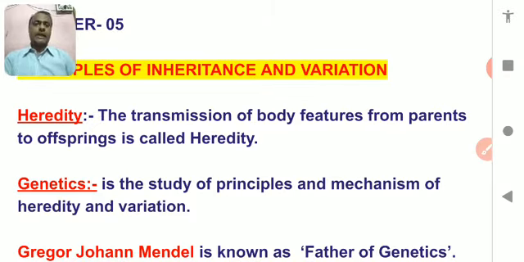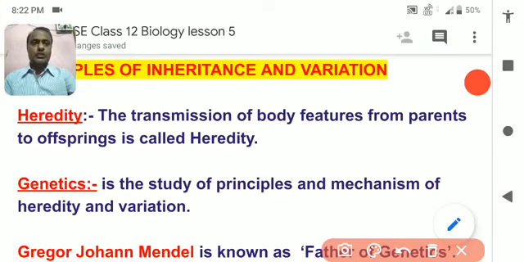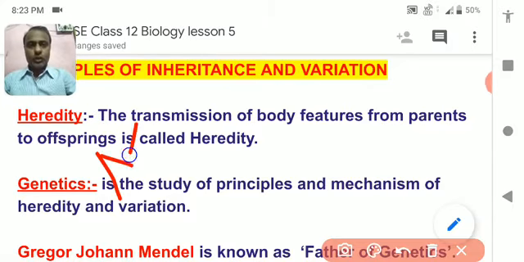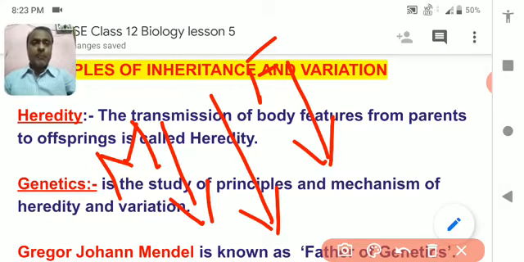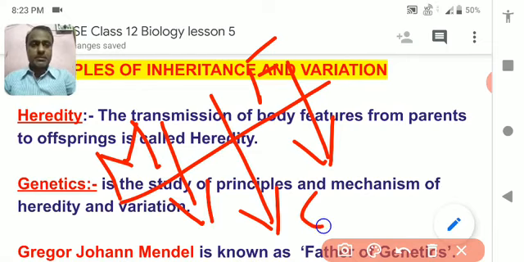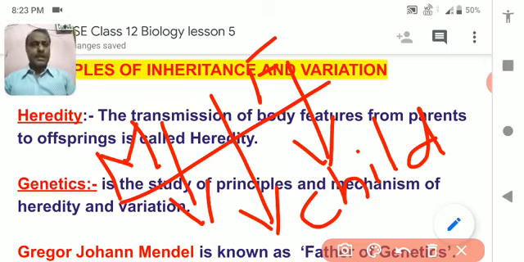First is heredity. Heredity means transmission of body features from parents to offspring. You know well, there are so many characteristics that you got from either your mother or your father. So the characteristics have come from your mother's side or from your father's side. So this transmission of character from parents to offspring, meaning child, from parents to child is called heredity.